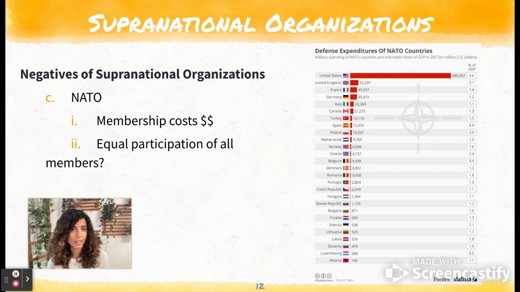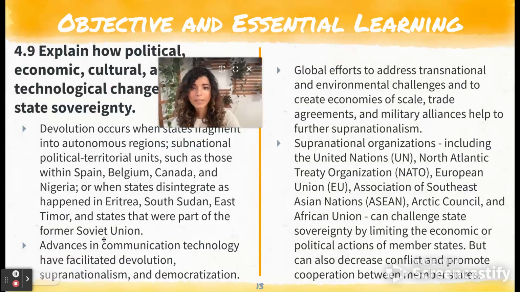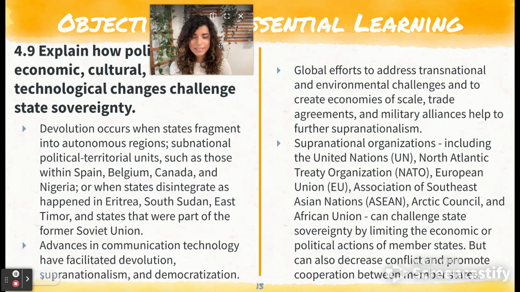So, I mean, obviously there are other reasons why the United States allows this, right? That gives them influence and political sway with these other countries. But it always begs the question of, is it actually equal? And the answer is no. When it comes to certain elements of it, it may not be. So again, make sure you've read through some of these details, and then you can move on to the last